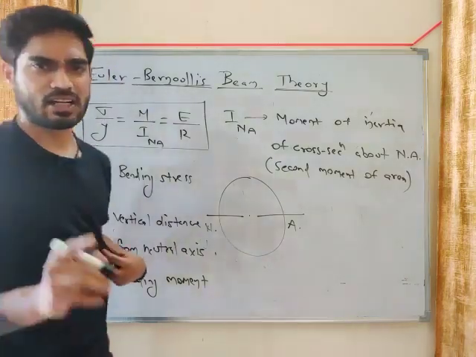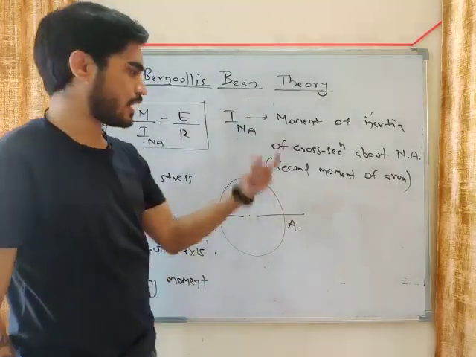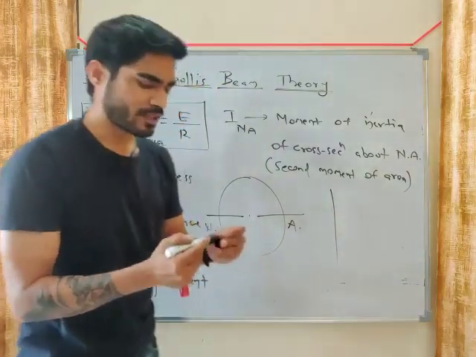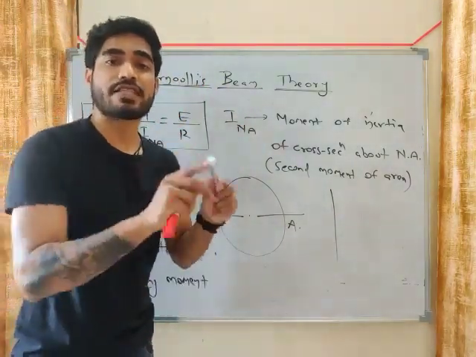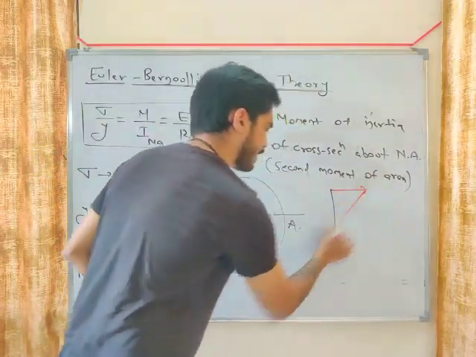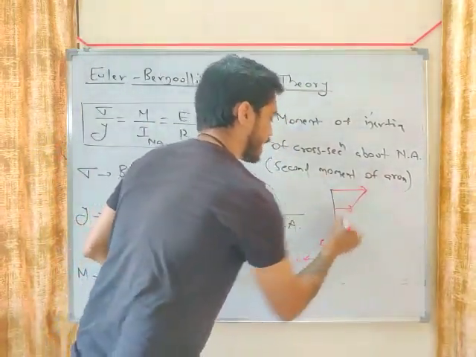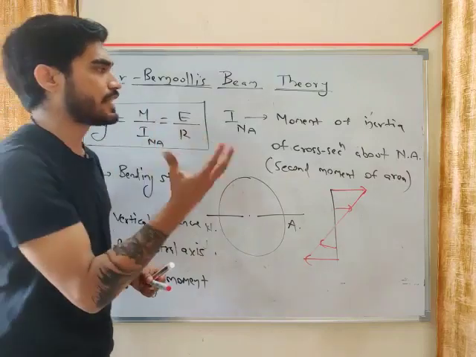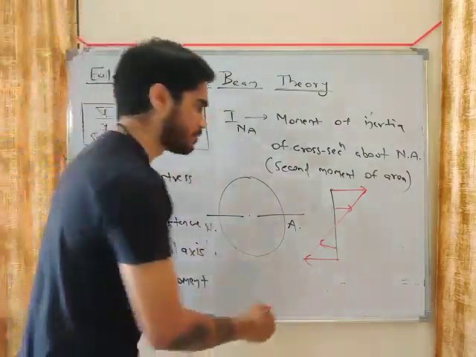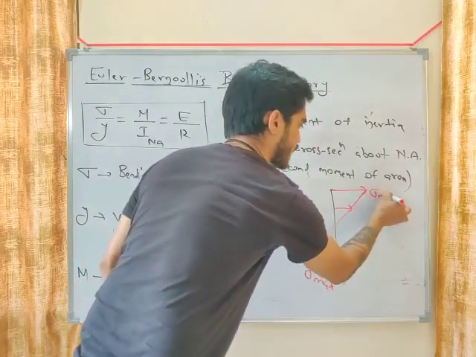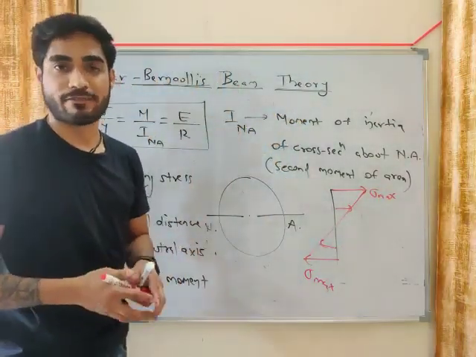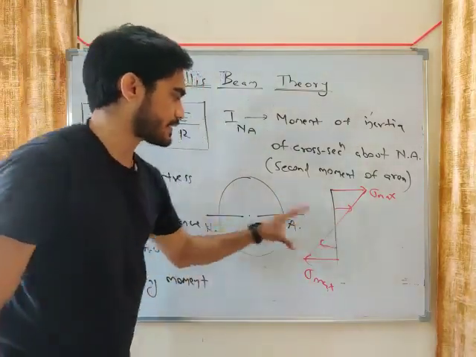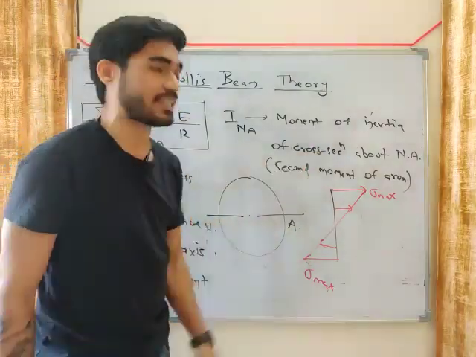Now let's understand why we need moment of inertia. Look at the distribution of stress. I am explaining the physical significance of moment of inertia, not giving a definition. This is the distribution of sigma, and this is sigma maximum. Where do you get maximum stresses? Away from the neutral axis. Near the neutral axis, stresses are less; away from it, stresses are more.